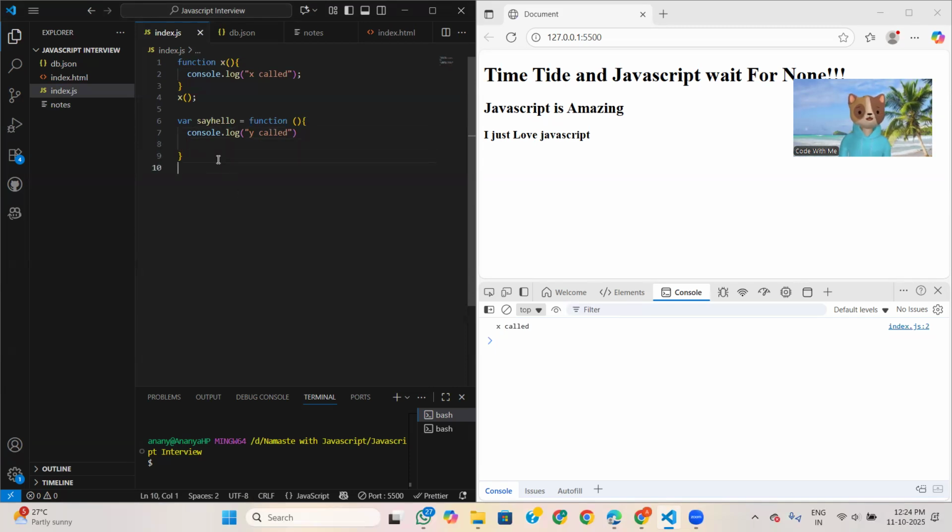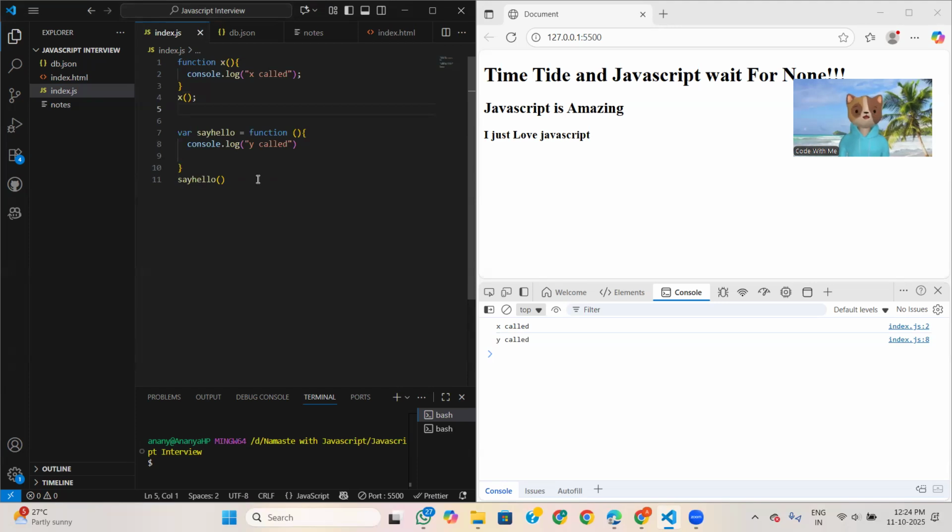Now I will print this, say hello. Okay. So the second one is nothing but a function expression. The definition of function expression is that a function assigned to a variable is a function expression.